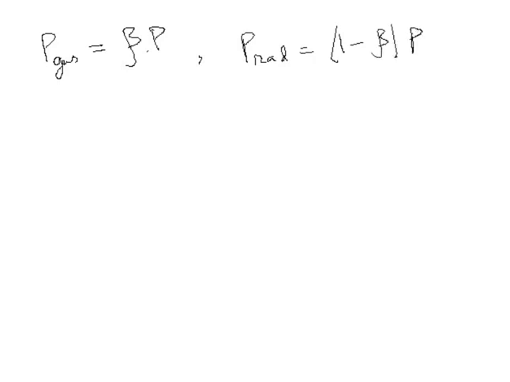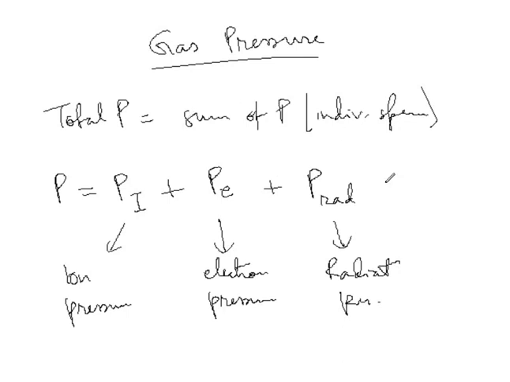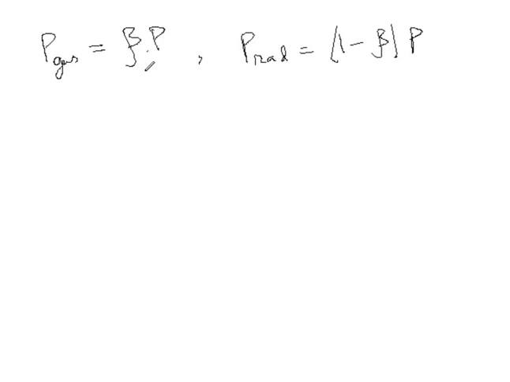So what is happening? I have just skipped one part intentionally. What I am basically saying is that this ion and electron together, they can be called gas pressure, and then we have radiation pressure. Okay, so three terms, these two, they basically constitute the gas pressure. And now I am defining beta such that pressure of gas is just beta into P. Then what about pressure due to radiation? 1 minus beta into P. This nomenclature will be very useful later on.